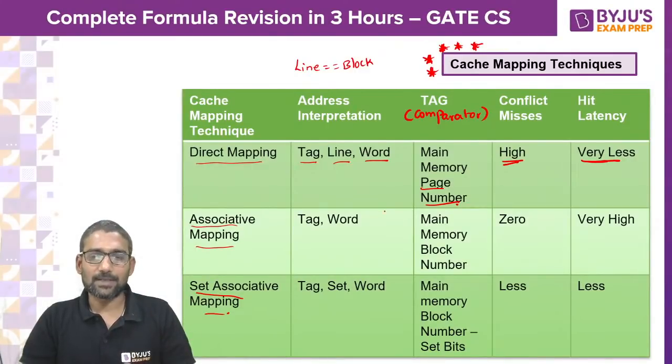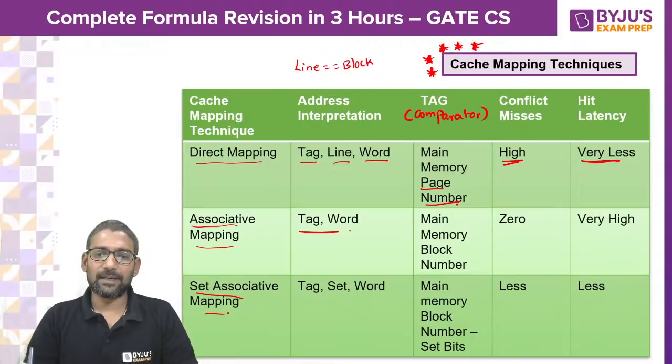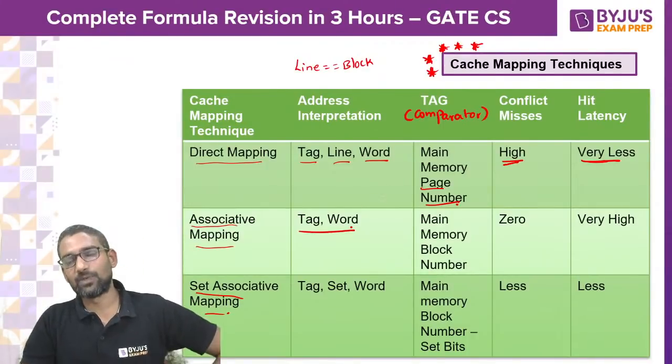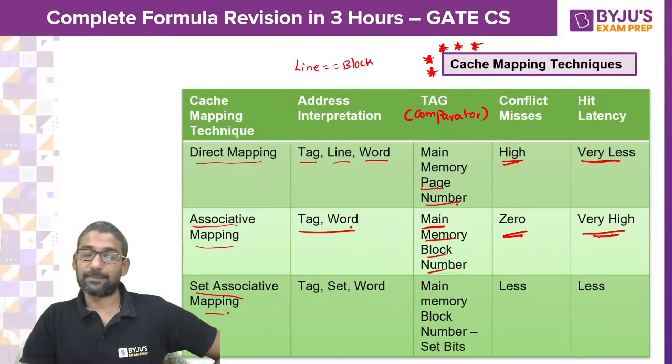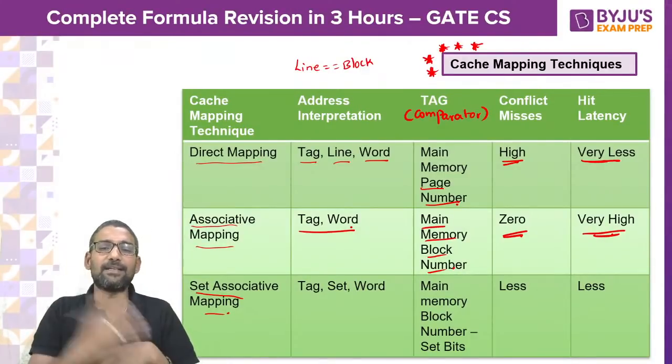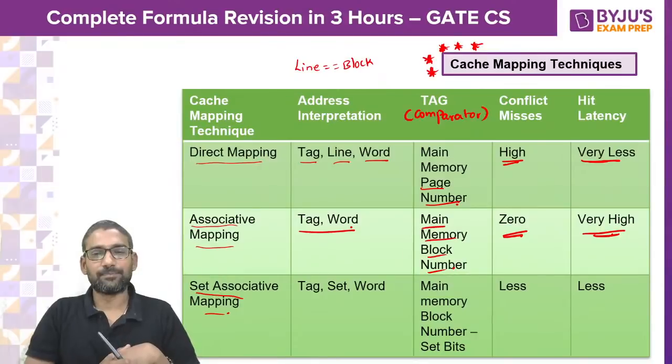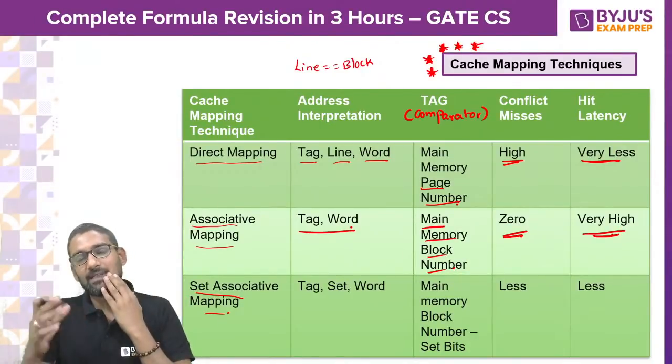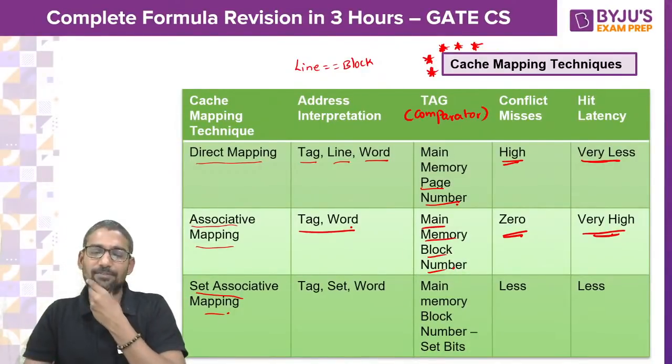But in associative mapping, the interpretation is only tag and word, because tag is the main memory block number and conflict misses are 0, hit latency is very high. So conflict misses and hit latency are interchanged by DM and AM. So if you prefer either, there is one suffering issue.